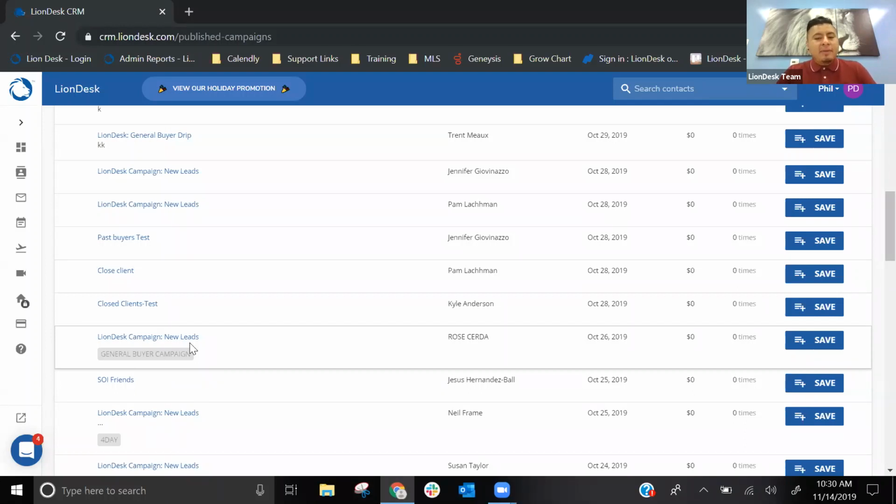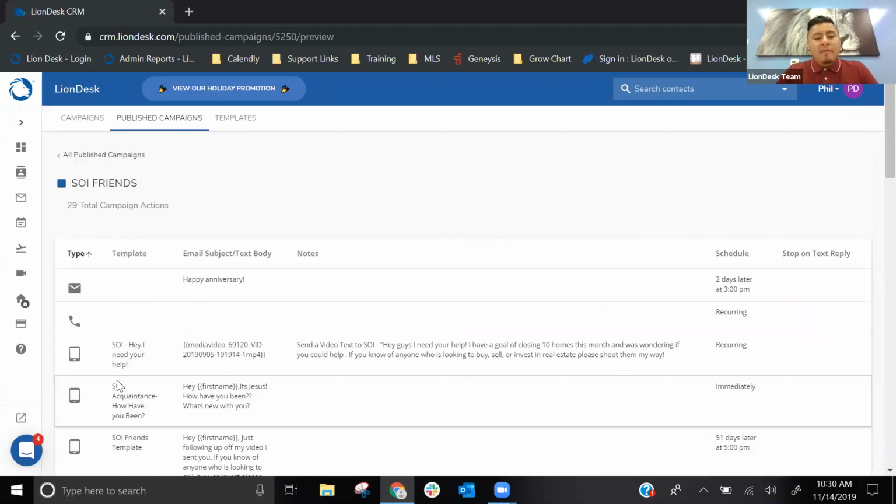If you wanted to see what's inside before you download, you're able to click on the actual name of the campaign and it's going to open it up for you, right? So this one's SOI friends. This shows me there's 29 total campaign actions. That's whether an email, a call reminder, or a text message, right? There's 29 of those actions.